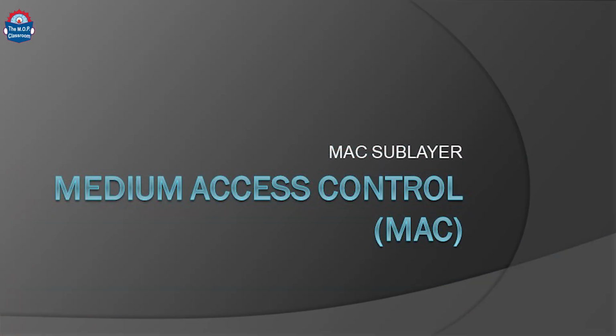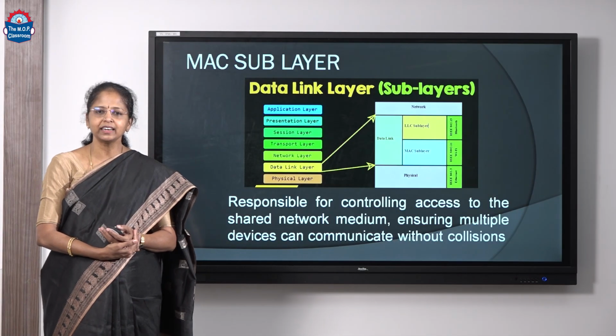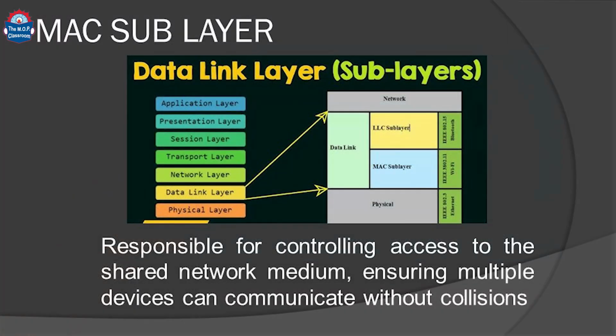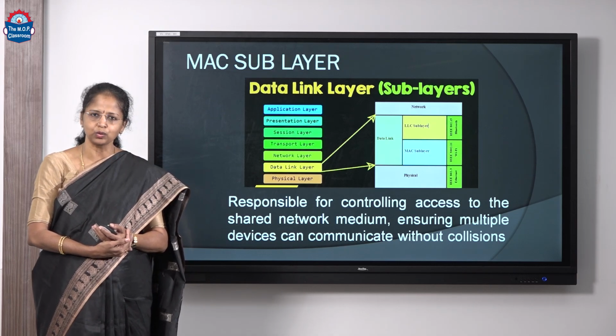The functions of a network are standardized by the OSI model in terms of layered architecture. The OSI model has 7 layers. Here we are going to discuss the medium access sublayer, which is part of the data link layer. The data link layer has 2 sublayers, the logical link control sublayer and the medium access control sublayer.